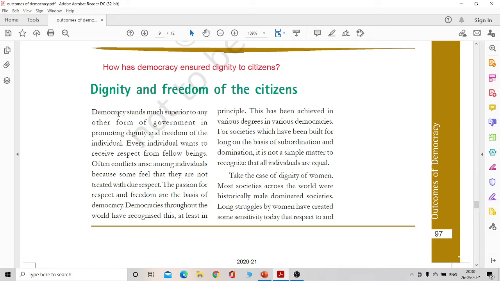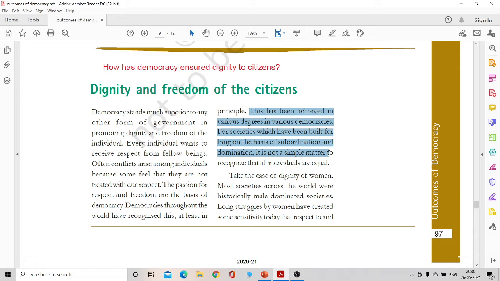So here again, you have to write about the right to vote, and how each and every individual is treated with due respect, irrespective of their caste and creed, and it is expected that they will be respected just as they are. Democracies throughout the world have recognized this in principle, at least. And this has been achieved to various degrees. Some countries have been late to recognize this principle of human dignity.